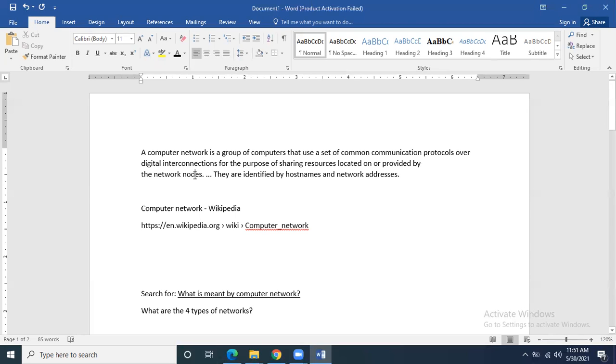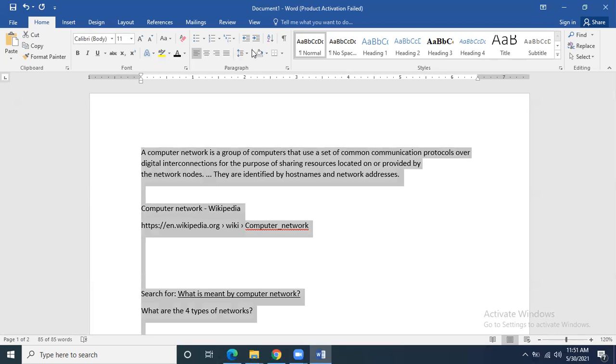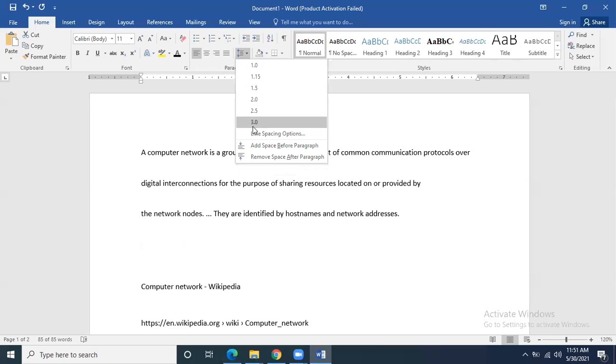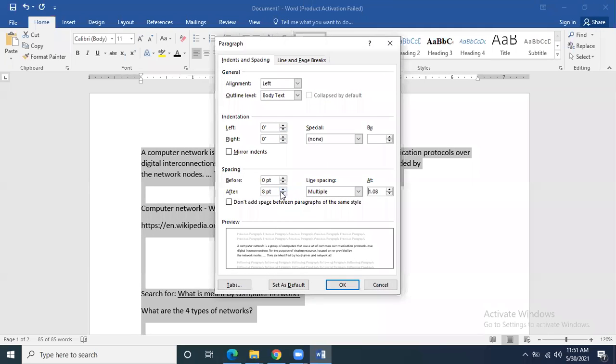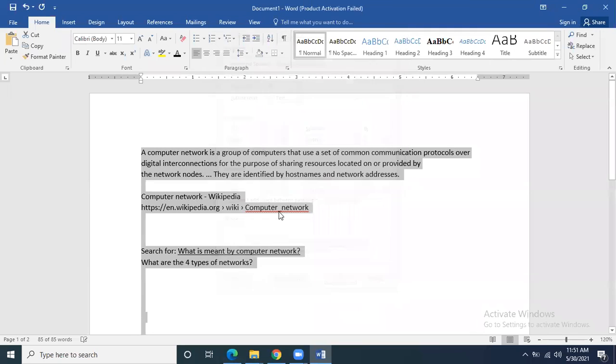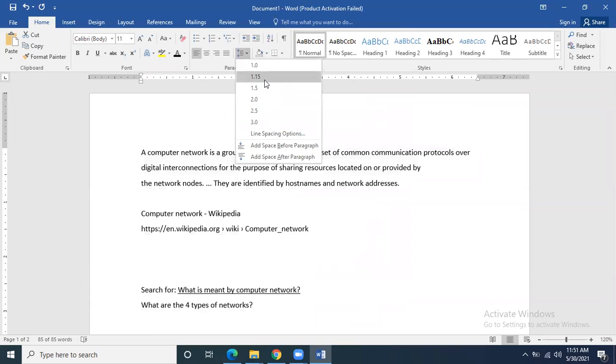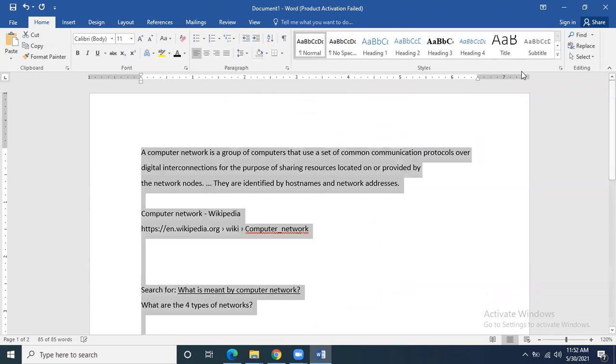And if you go to line spacing, this option is there. We can change the line spacing, the space between the lines, from here. First we can make it line spacing 0, and then accordingly we can take the line spacing 1, 1.15, 1.5, 2.0 according to our requirement.